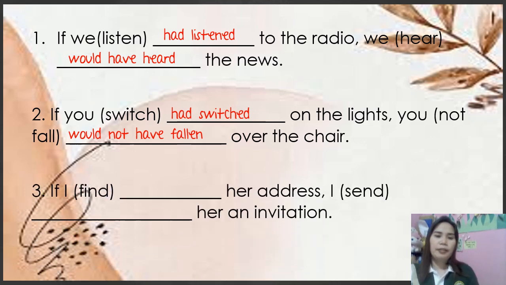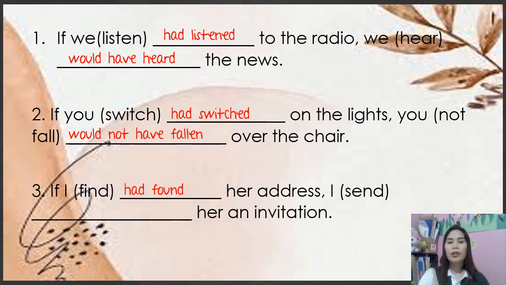Okay, so that is if I had found her address, I would have sent an invitation. So here the action had found did not happen, and therefore the result is impossible to happen. That is third conditional. Okay?